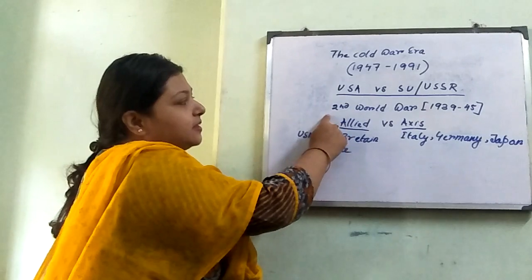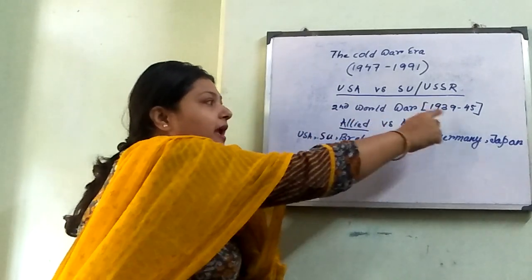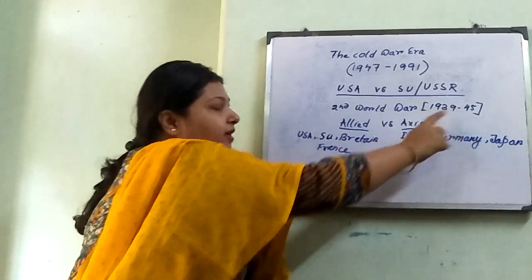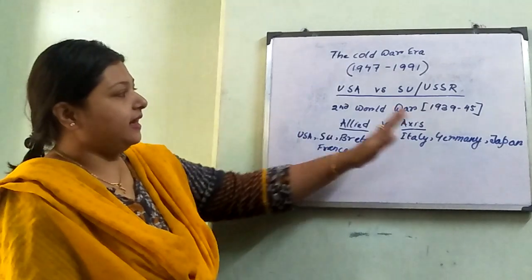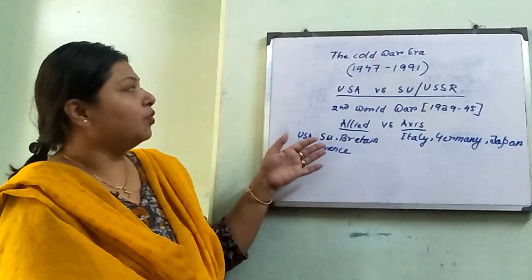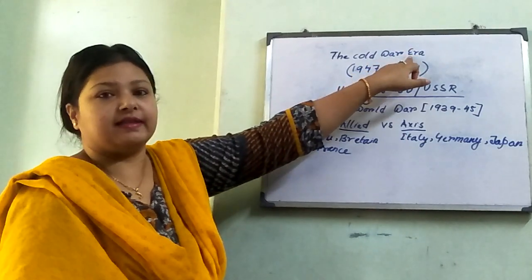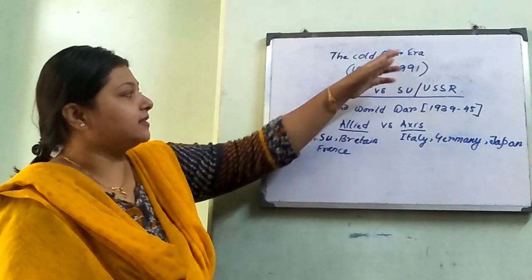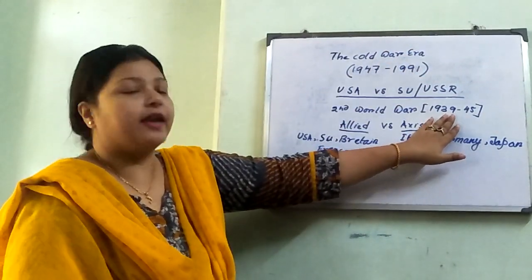Now, what is the relevance of the year 1947? See this card. The Second World War ends in 1945. It means that immediately after the end of the Second World War, the Cold War era started. The Cold War era started after the Second World War.